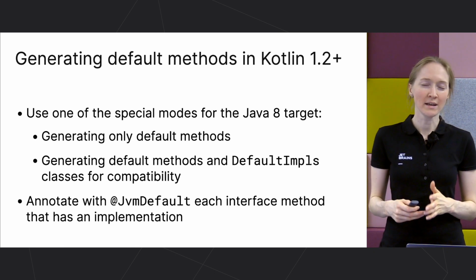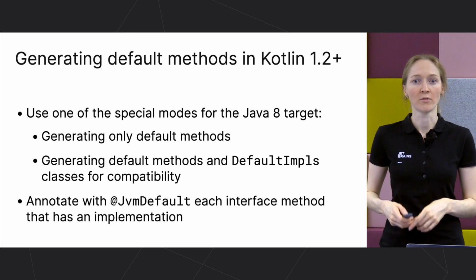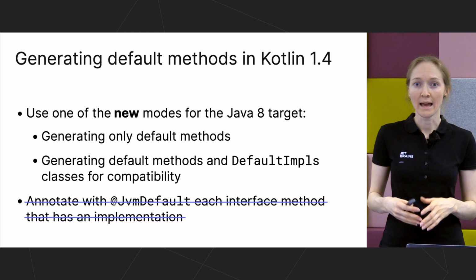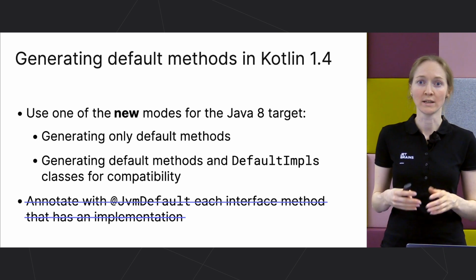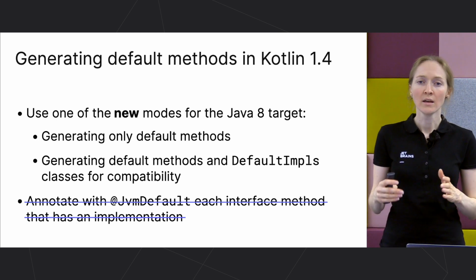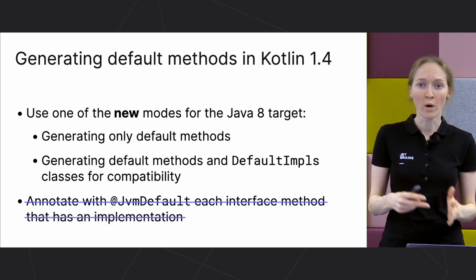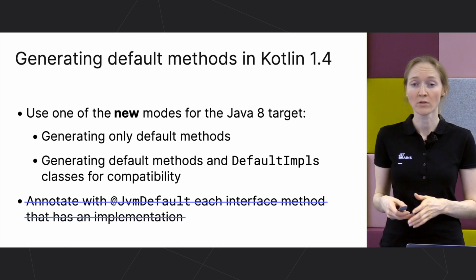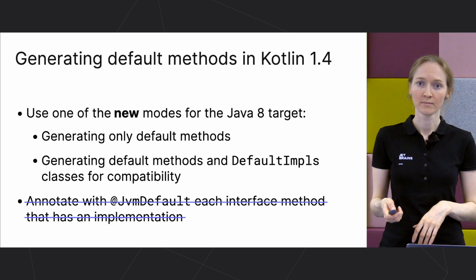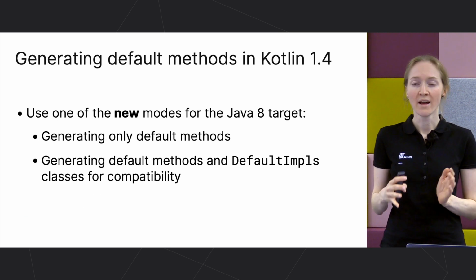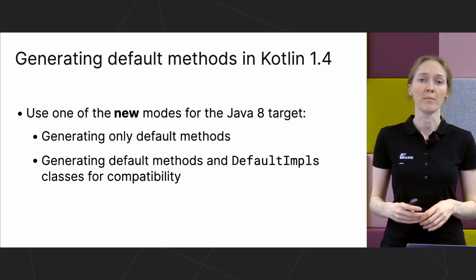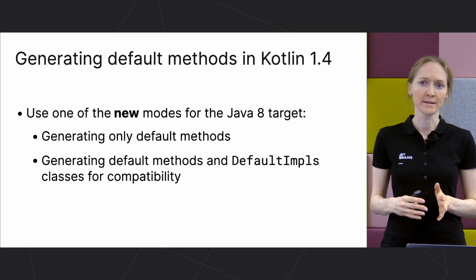You had to annotate each method with this JvmDefault annotation. Now we are changing this approach a bit, and we don't require you to annotate each method with annotation, because it's kind of verbose. You need only to specify one of the two modes when you compile the code, but no additional annotation is needed. In Kotlin 1.4, there are two new modes for generating default methods in interfaces for the JVM 8 target. The old ones are deprecated.